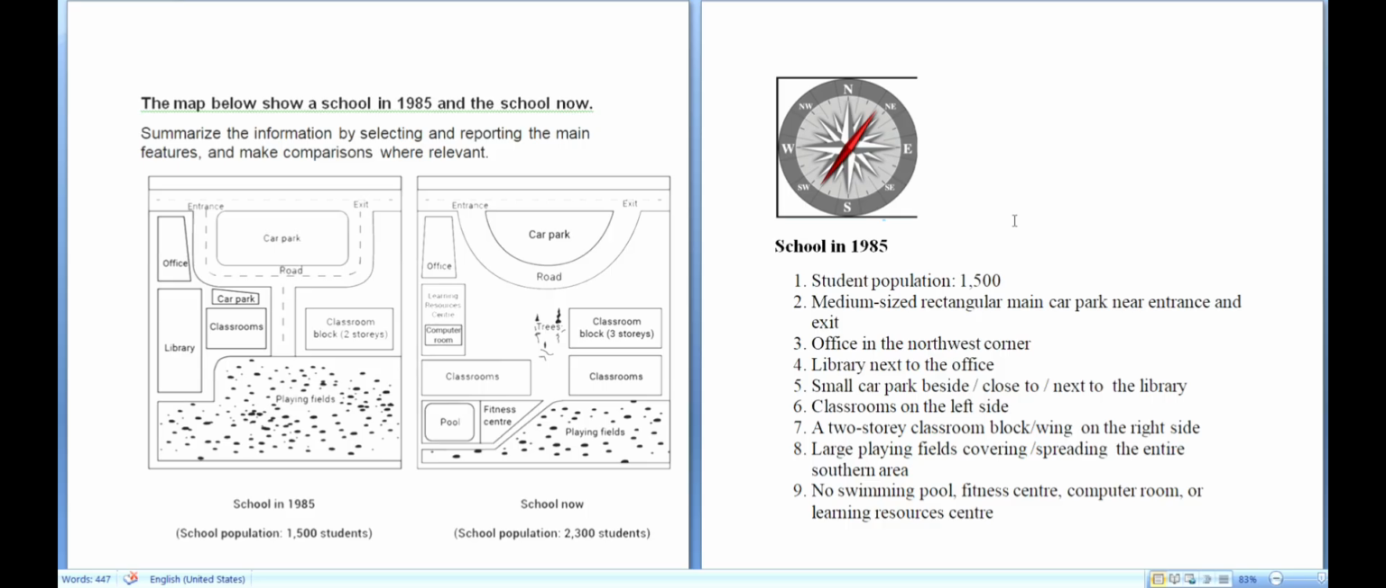If you're not understanding the compass, then write words like to the left, to the north. Okay, so let's make the notes. The school in 1985, how was it?